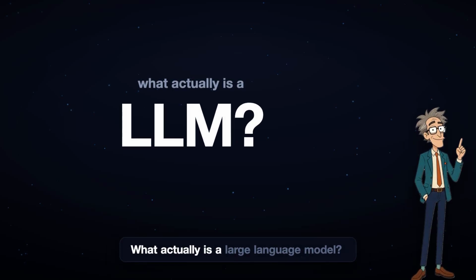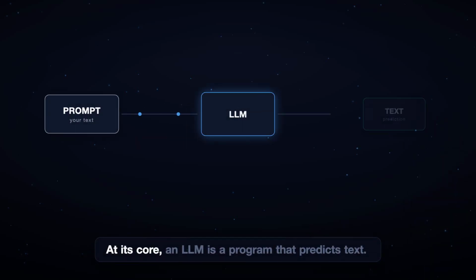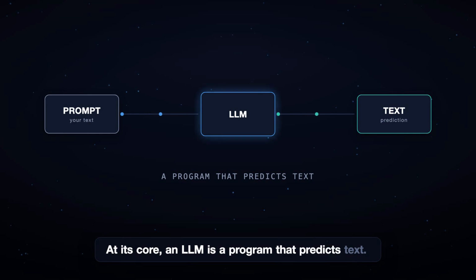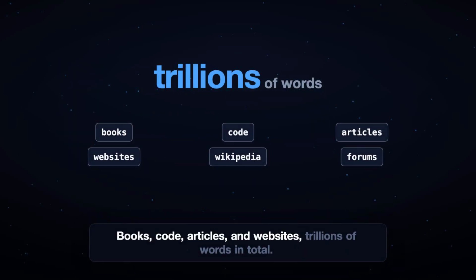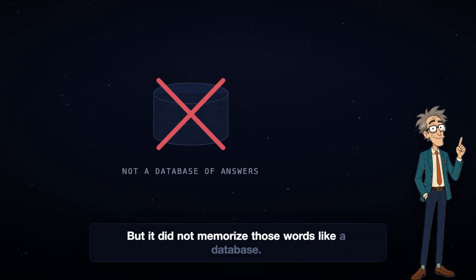What actually is a large language model? At its core, an LLM is a program that predicts text. It learned this by reading a huge slice of the internet. Books, code, articles, and websites, trillions of words in total. But it did not memorize those words like a database.